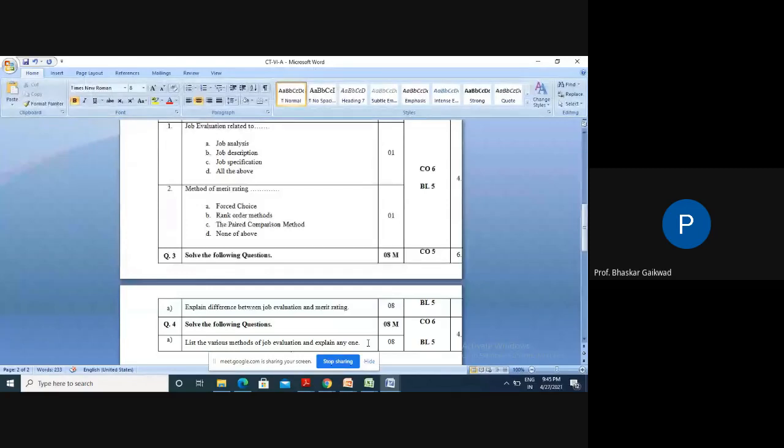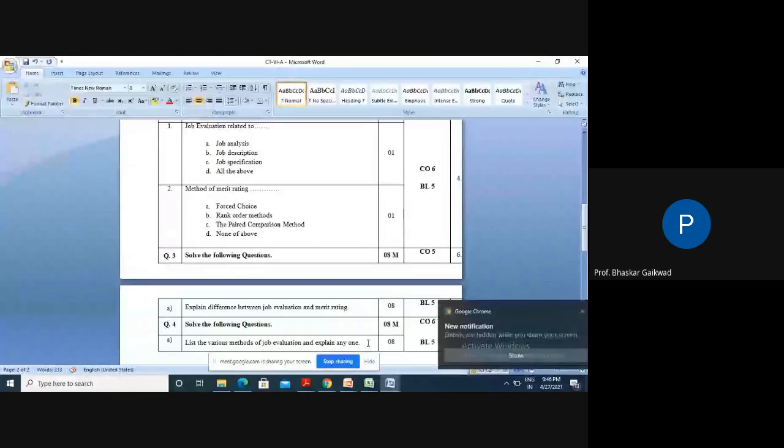The corresponding point in merit rating: it provides a scientific base for determining fair wages for individual workers according to their ability and performance. So it is very clear that, due to merit rating, we can give wages to individual workers according to their ability and performance, as per efficiency, ability, and performance.